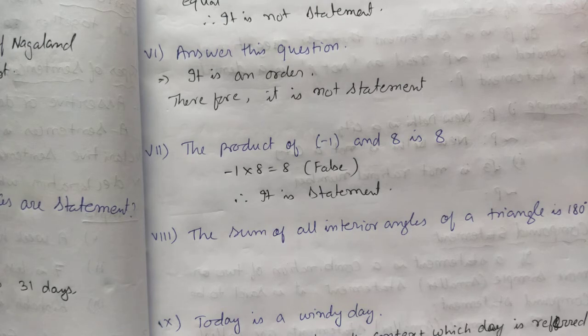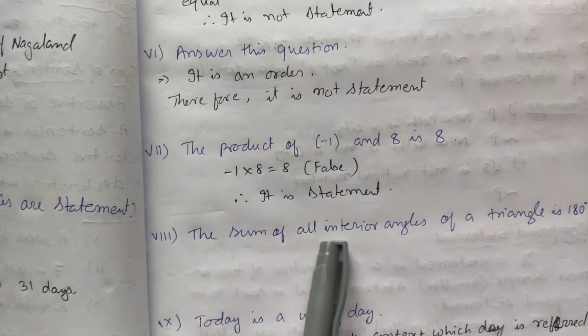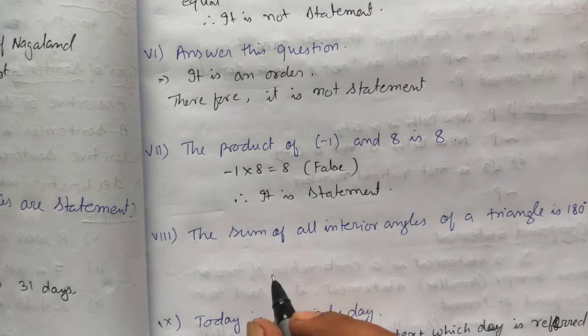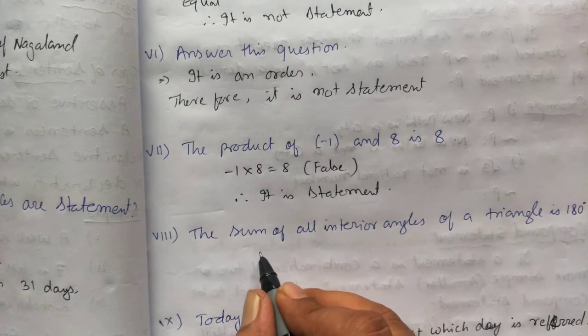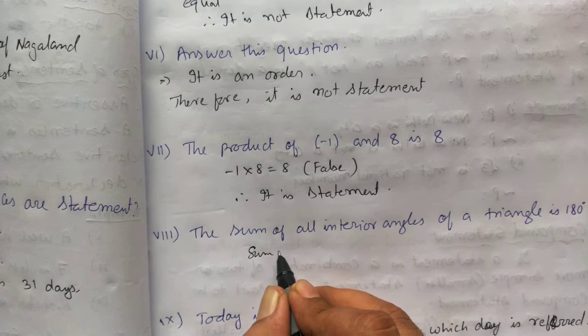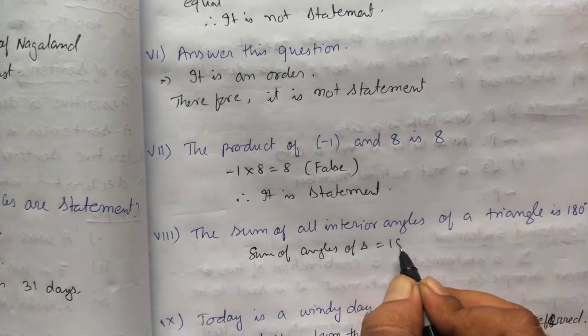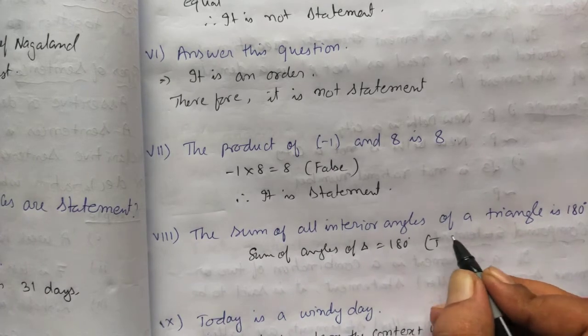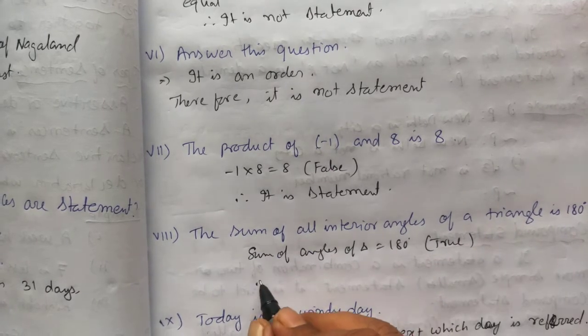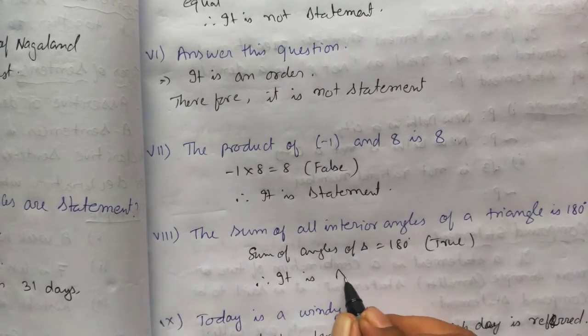Next is question number 8. The sum of all the interior angles of a triangle is 180 degrees. That is true. If I add all the angles of a triangle, it is 180 degrees, it's a true sentence. So therefore it is a statement.